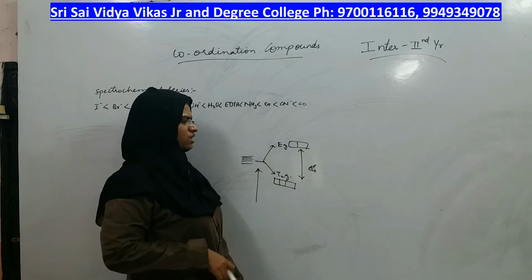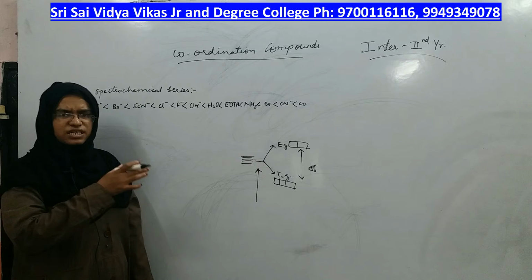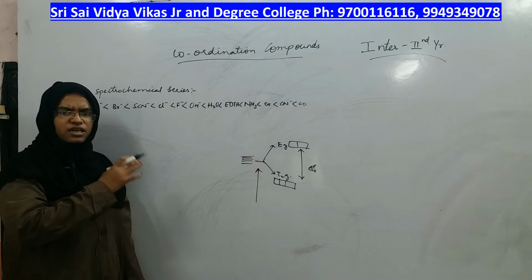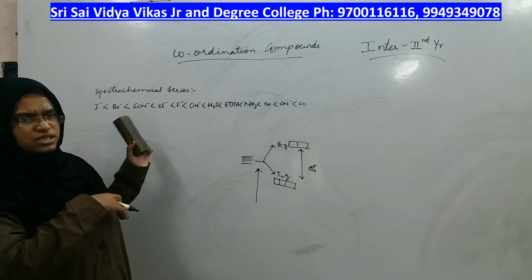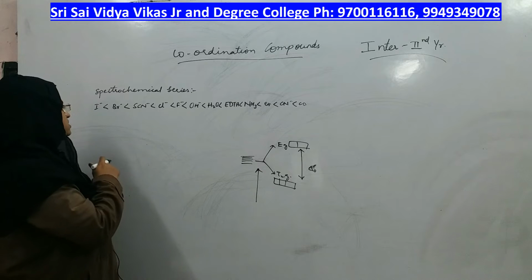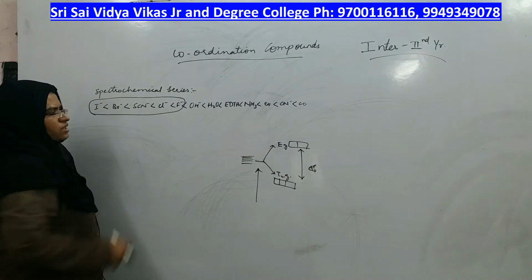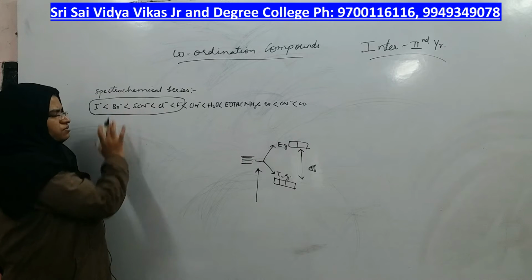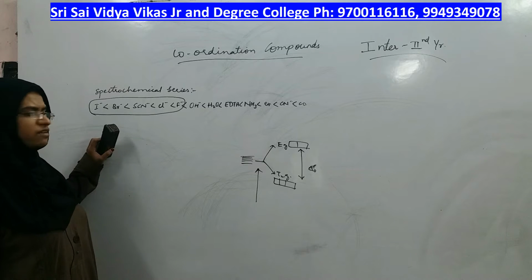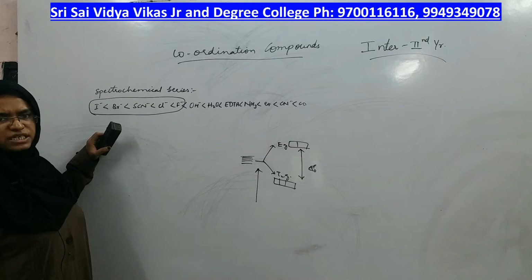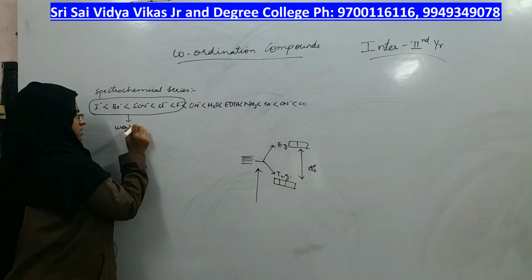So based on the splitting ability of the ligands, we are having a series in which ligands are arranged in the increasing order of their strength, right? So this series is called as spectrochemical series, which starts with, right, these types of ligands which are present at the last of the spectrochemical series are called as weak field ligands.